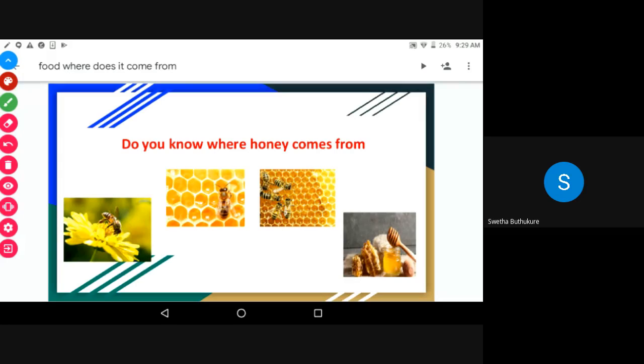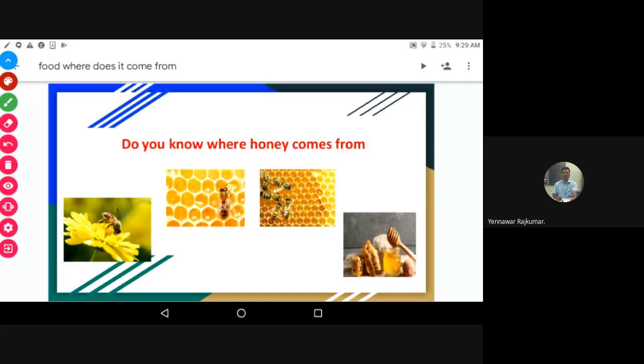Sir, ask us any questions. Yeah, definitely. So how many of you know where honey comes from? You answered beehive already. Honey comes from honeycomb or beehive, right? So before that, what is the process going on? Before we get honey from the honeycomb, what is the process going on? From flowers, we are getting honey. Right.